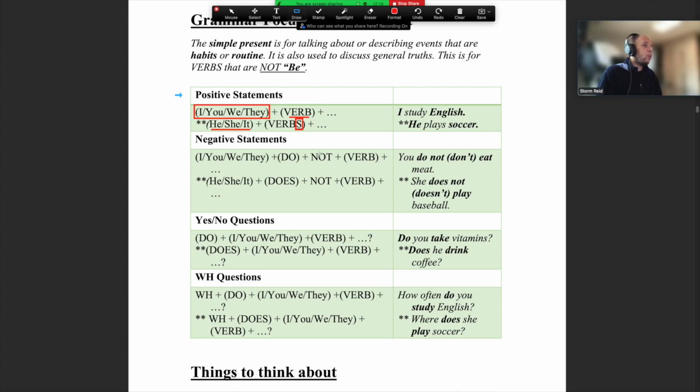Now it's very important that you know the different verbs that use s, es, and ies, okay? Now, there's a little bit of a rule to this, but sometimes the rule is changed for different words,